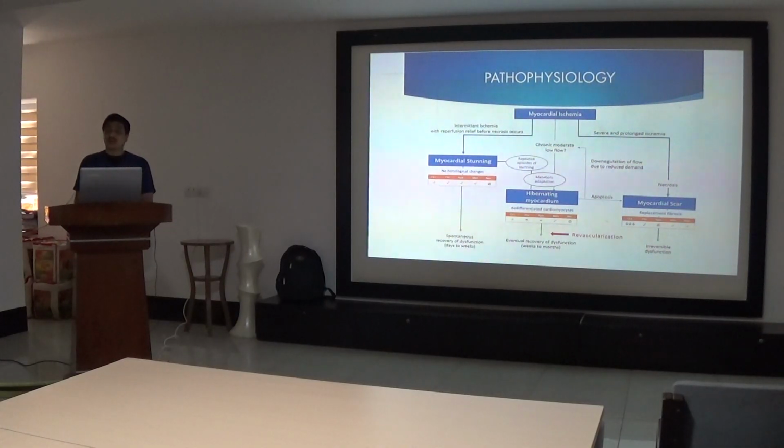Is there any time period for viability of the myocardium? Whether within 1 month you can open the stenosis? Basically, that is what we do post PCI: within 3 months we check the EF function. In a retrospective study, if it was hibernating myocardium, after revascularization it would have improved. There is no specific time period, but everywhere it is written as 1 to 3 months. This depends on the collateral blood supply and a number of other factors which are not easily visible.